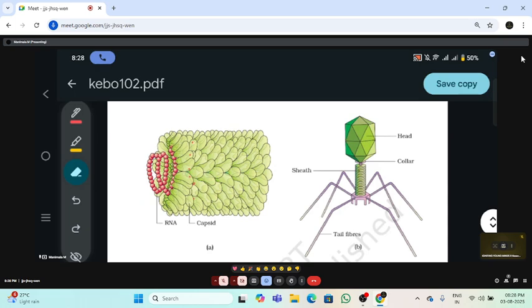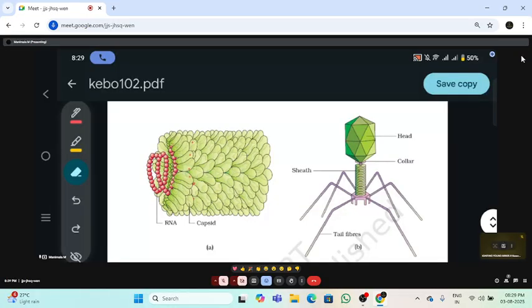Capsid means protein coat, an envelope or a protein coat. The capsid is made up of many protein subunits, and these are called capsomeres.